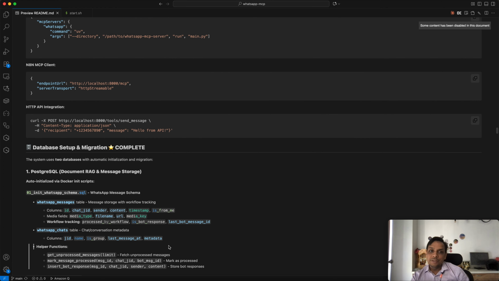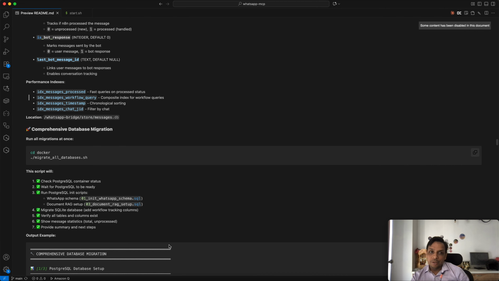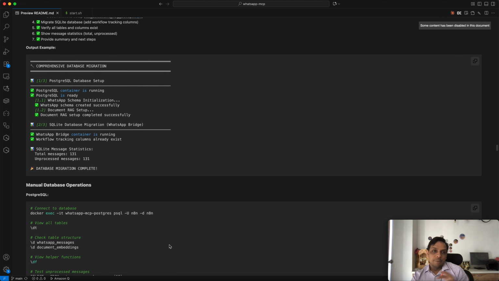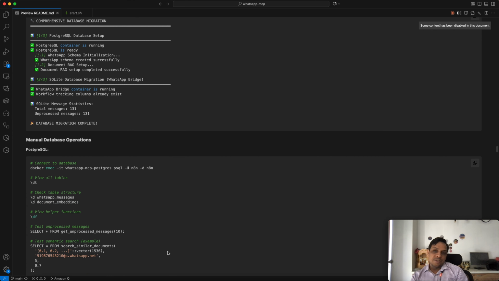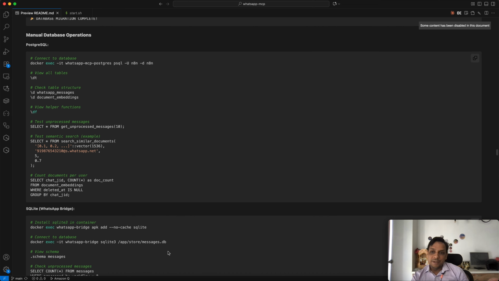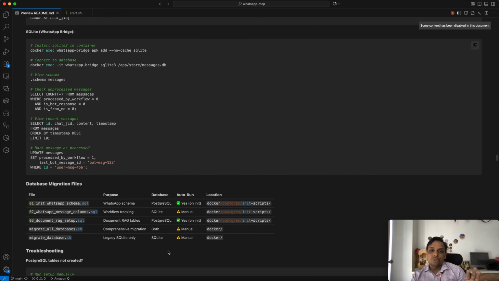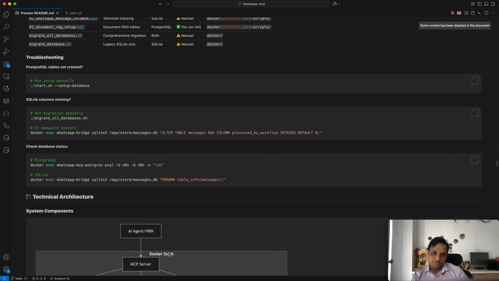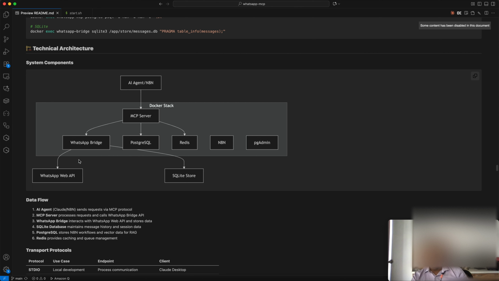I have taken the reference of an open source project, but that project is just a manual running stage, with MCP server STDIO support. But over here I have implemented complete HTTP support with the MCP support, and I have added an N8N workflow with it. So I have scaled this project with many more features, and you can see it will just do